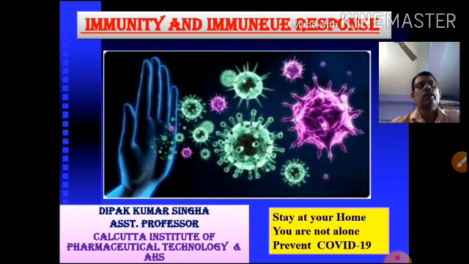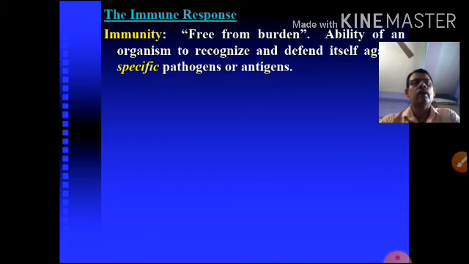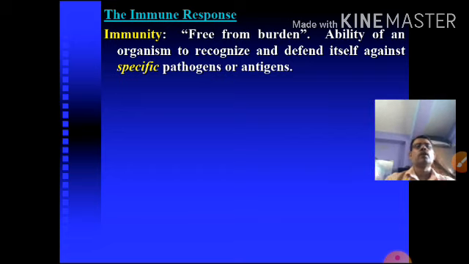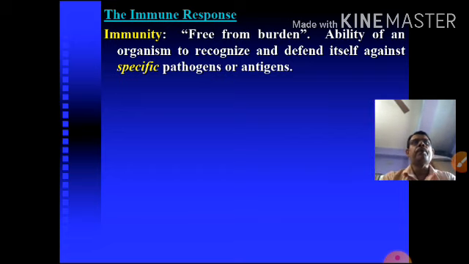Now we start immunity and immune response, the basic concept. What is immunity? It means being free from burden.